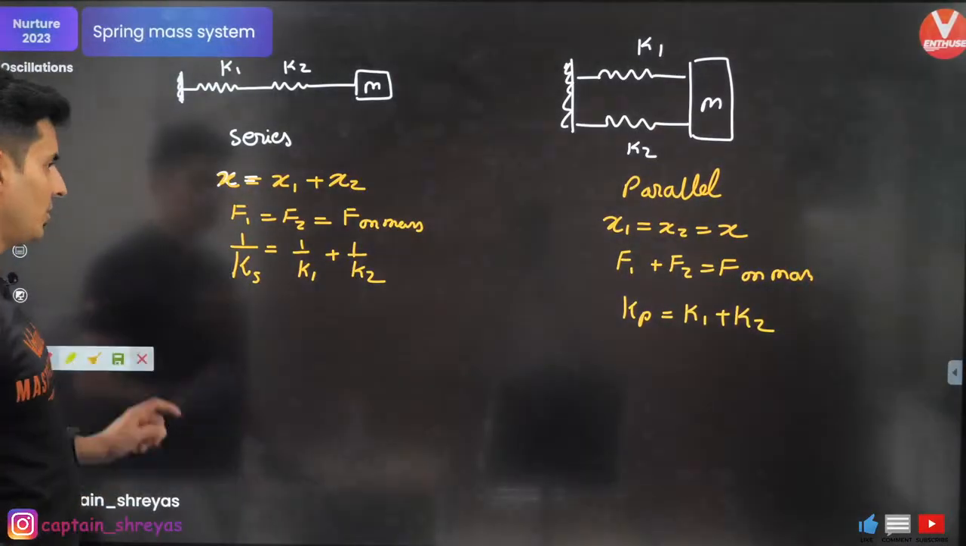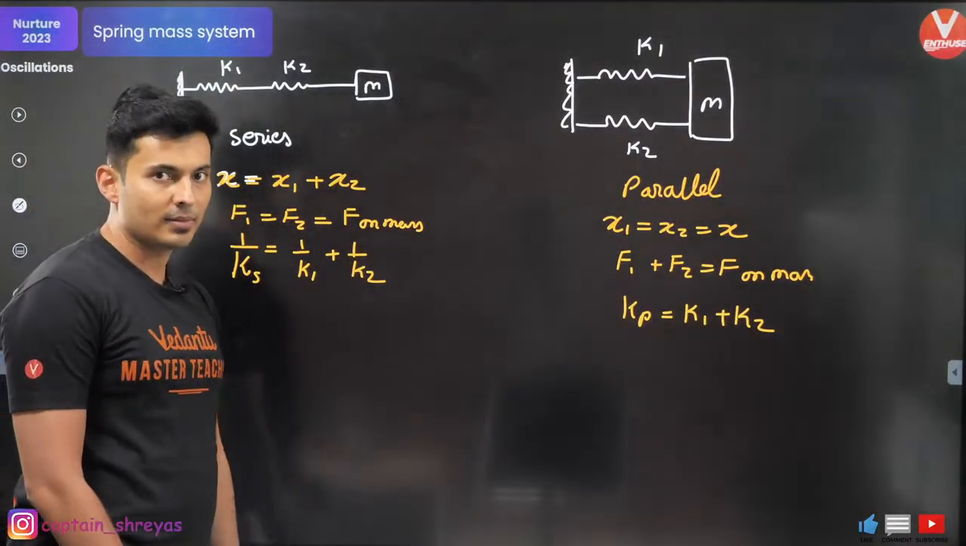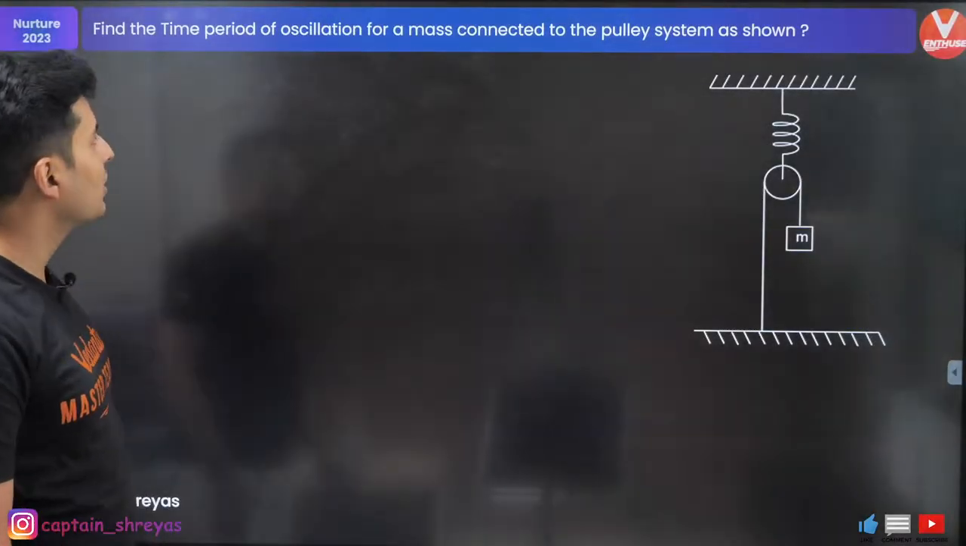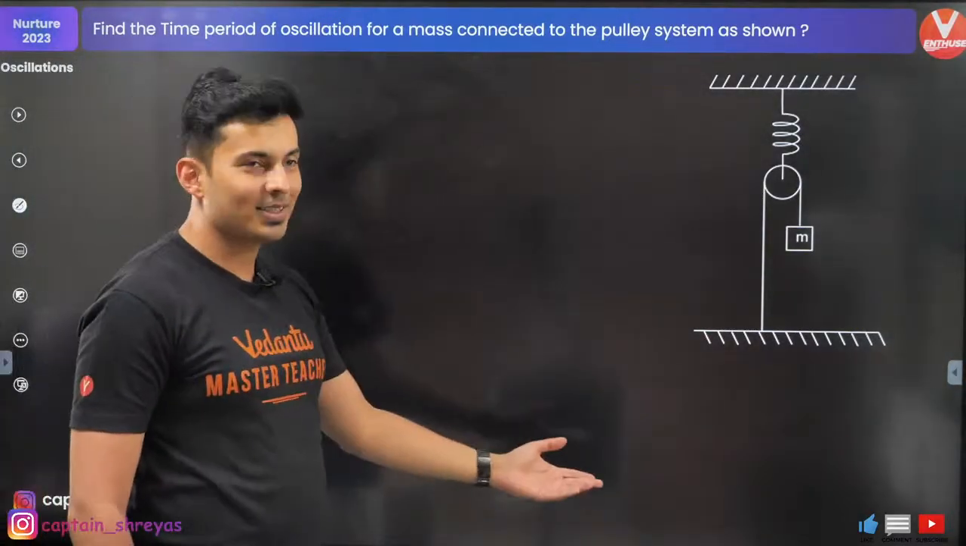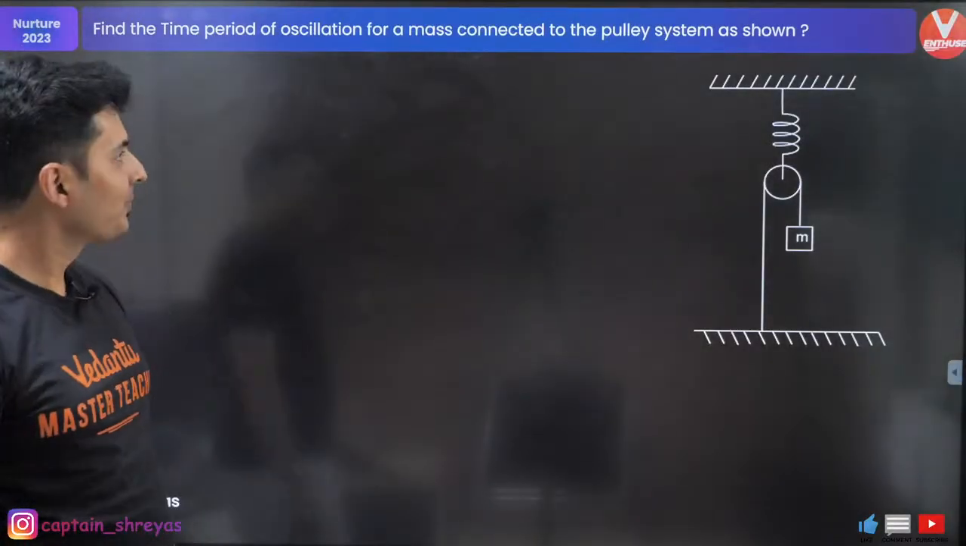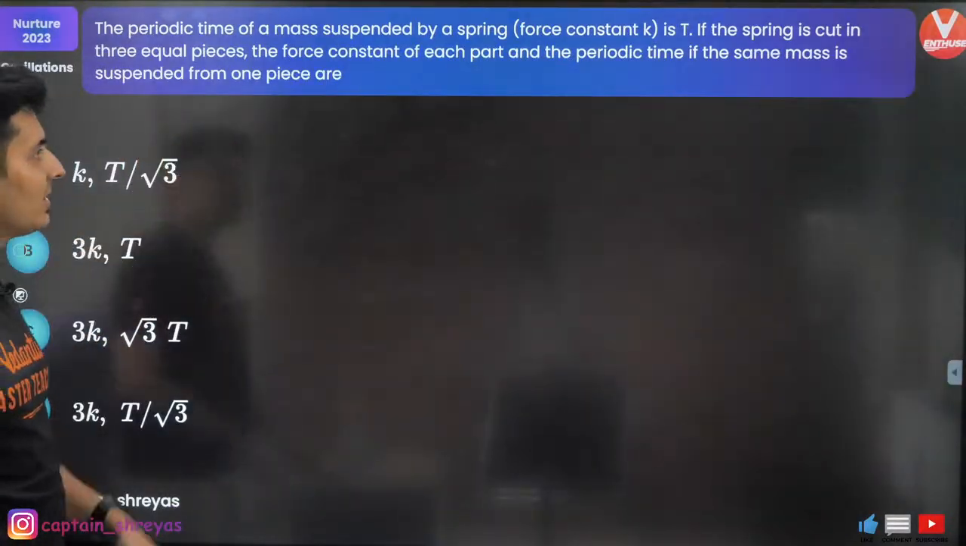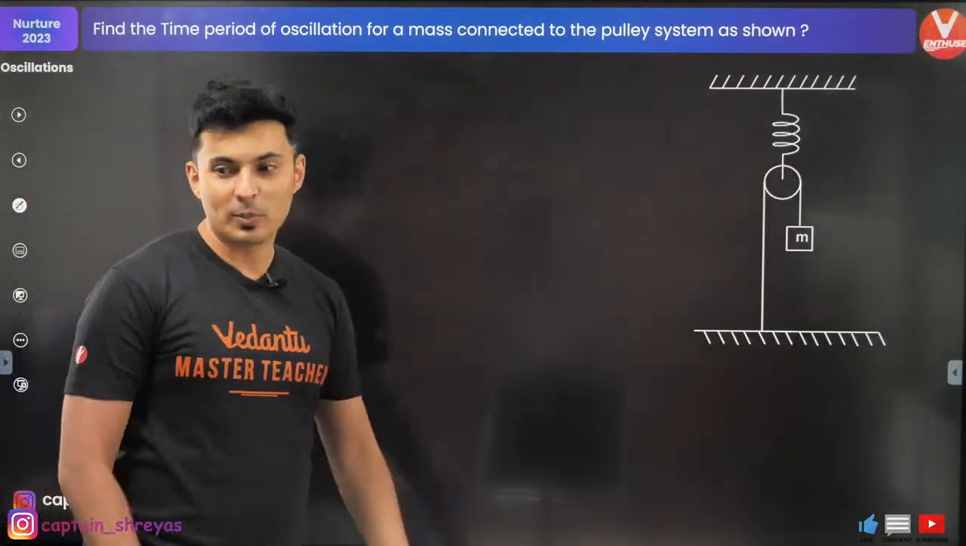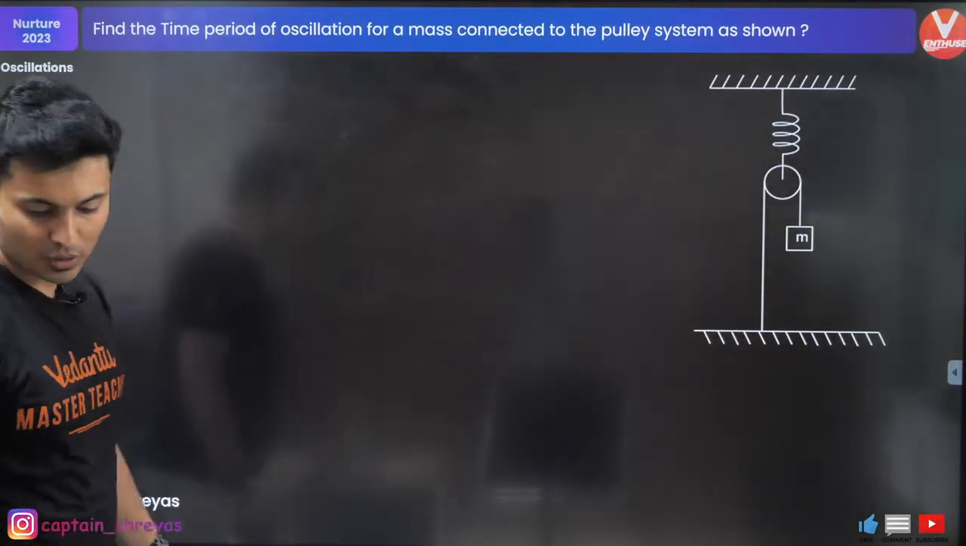Okay, very, very crucial. Okay, let's start solving some questions. Wow, what a question. Find the time period of oscillation of the mass connected to the pulley mass system as shown. Okay, let's do this. And then I have some more questions like this over here. Let's start with this amazing question because this will blow your mind. Okay, I'll show you the previous slide.